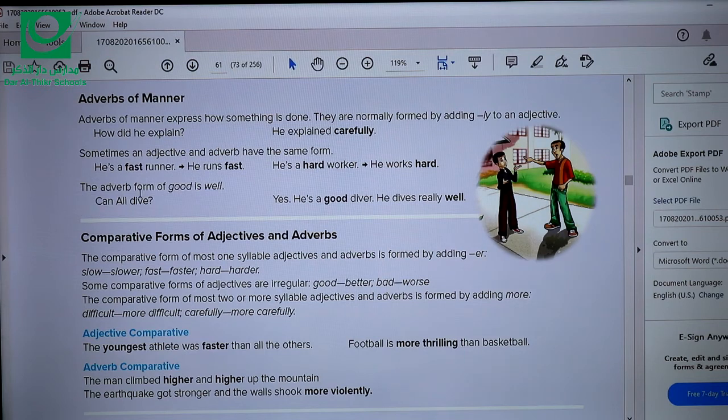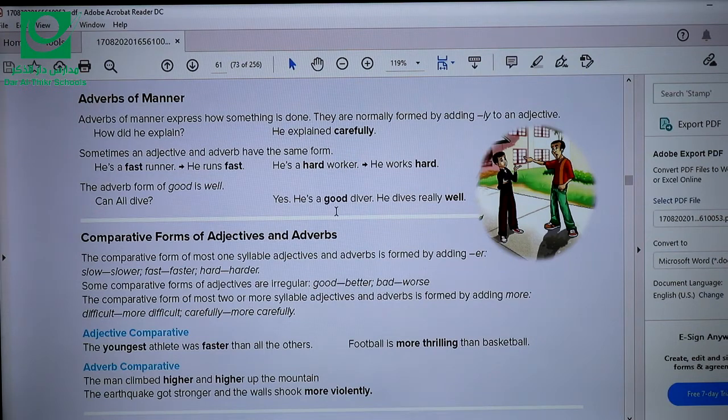Some adjectives change completely when we want to use them as adverbs. So for example, good changes into well. So can Ali dive? Yes, he's a good diver.